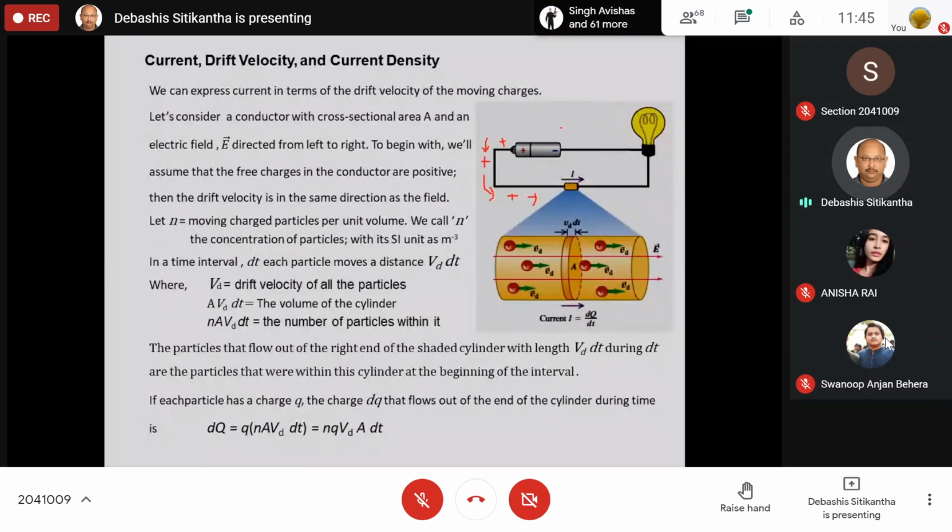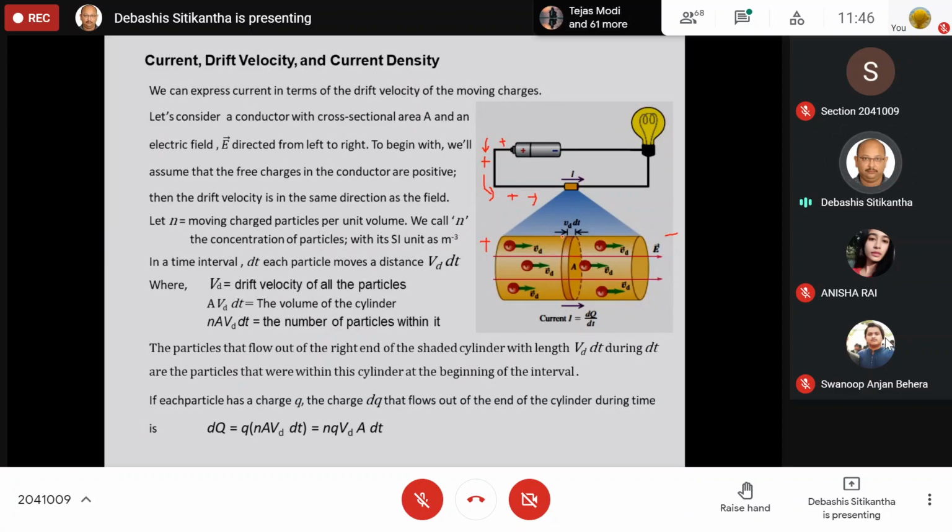Now, let us consider a very small portion of this conductor, magnify it, and see what is actually taking place inside this conductor. Since, as I told you, this side of the conductor is positive and this side is negative, therefore the electric field is directed as shown, from the positive side to the negative side of the conductor. Here I have considered a little bit hypothetical condition, that is the positive charges are moving and constituting the current. As I told you, the positive charges are going to move in a direction along the electric field.